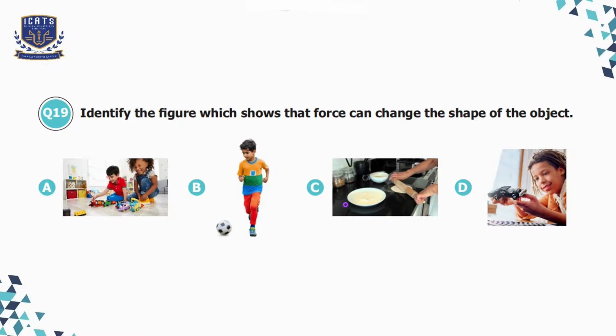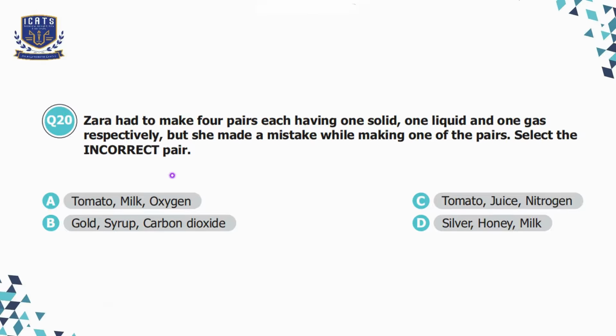Option C is rolling dough with a rolling pin, which is the correct option because the force applied by a rolling pin flattens and changes the shape of the dough. And the last option is that the child is playing with the toy car. The car moves but does not change its shape. So we will choose option C over here. In this option, the force can change the shape of the object.